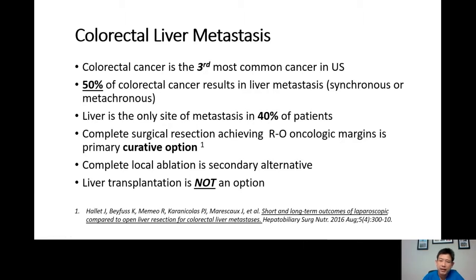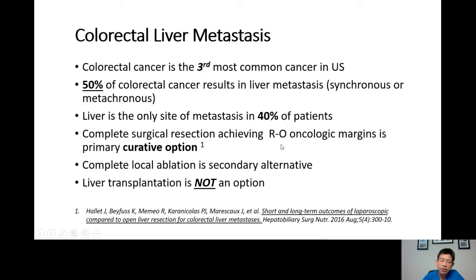Either they're diagnosed at the same time as the colon cancer, called synchronous, or they occur at a different time from the colon cancer, called metachronous. However, half of them will develop liver metastasis. The good thing is the liver is the only site of metastasis in about 40% of patients.